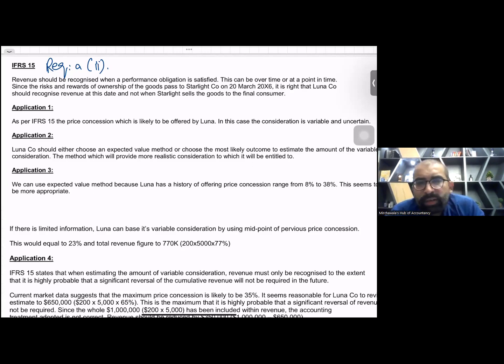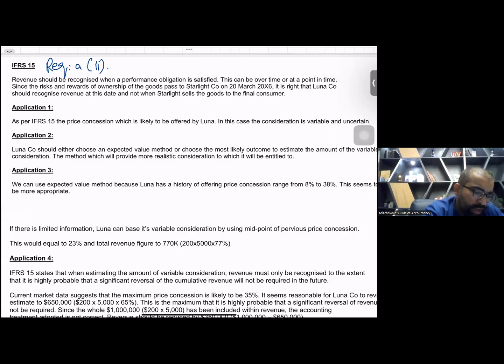See, on 20th March X6, yes, the revenue should be booked immediately. This thing is perfect. But now the next thing. As per IFRS 15, there is a price concession which is likely to be offered by Luna. In this case, the consideration is variable and uncertain. Yes, it's variable. Luna company should either choose an expected value method or most likely outcome.